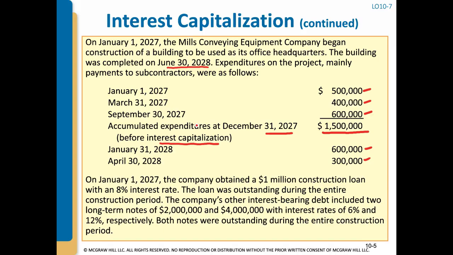At the beginning of the construction project on January 1, 2027, the company obtained a $1 million construction loan with 8% interest. This means that this loan was specifically taken out to fund this construction. The loan was outstanding the entire construction period, and the company had other interest-bearing debt or loans of $2 million and $4 million with interest rates of 6% and 12% respectively, and those debts were also outstanding during the entire construction period.